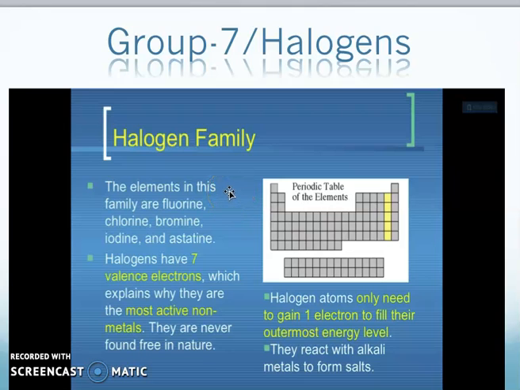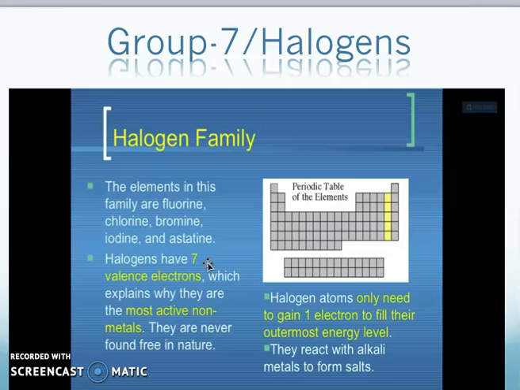Then group 7, the halogens, are basically elements which have 7 electrons in their outermost shell, and they are the most active nonmetals. Why are they the most active nonmetals? Because they can be gases, liquids, or solids in the same group.